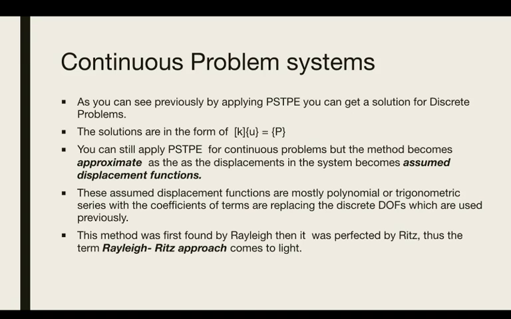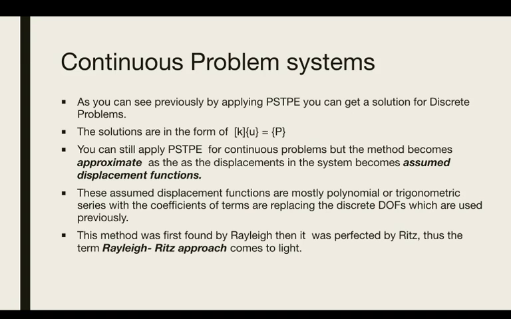These assumed displacement functions are mostly polynomial or trigonometric series, with the coefficients of the terms replacing the discrete DOFs which were used previously.